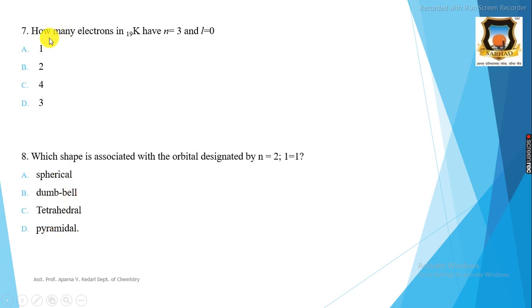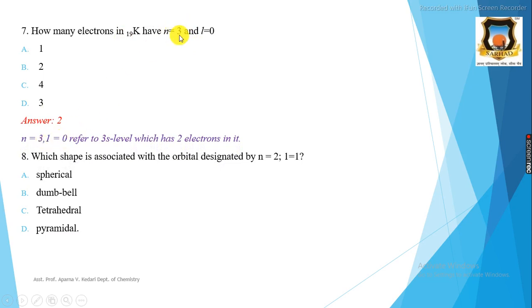Then the seventh question is, how many electrons in potassium, that is atomic number of potassium is 19, have n equal to 3 and L equal to 0. Therefore A option is 1, B option is 2, C option is 4 and D option is 3. And here the correct answer is 2 because here n is equal to 3 and L is equal to 0.